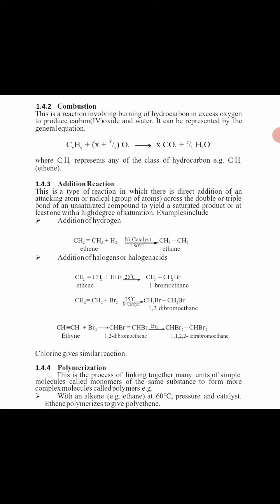And one of the common hydrocarbons that undergoes polymerization reaction is ethene, C2H4. Ethene undergoes polymerization in the presence of pressure, catalyst, and temperature to give polyethylene. Don't forget that the word poly means large, many, polyethylene.